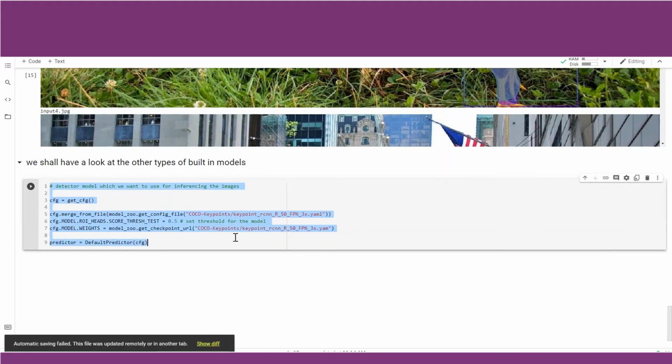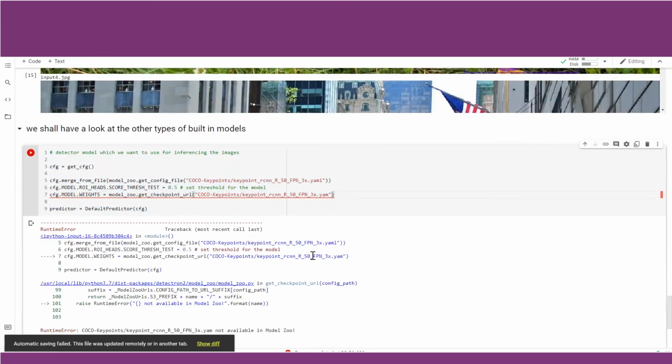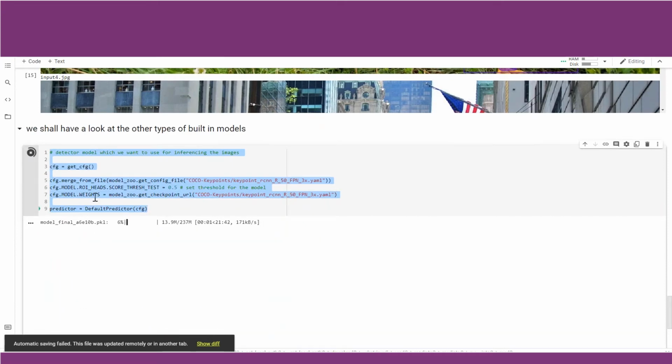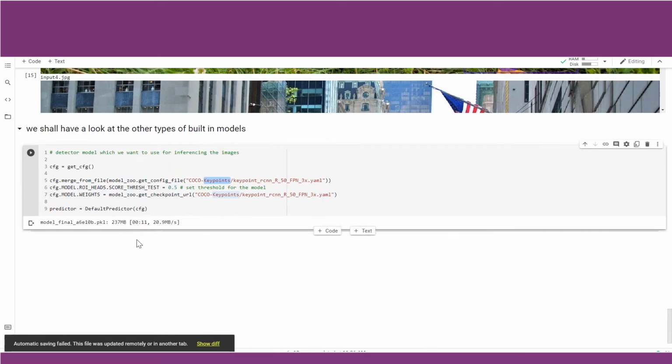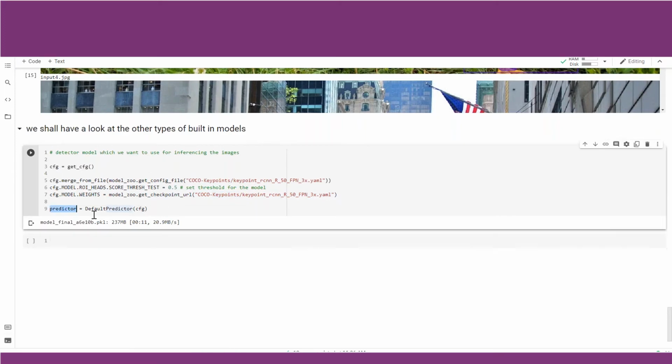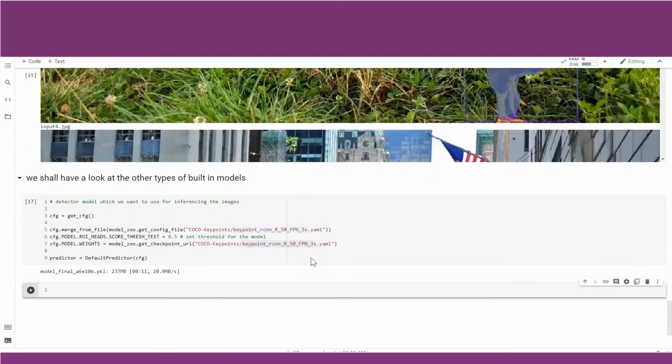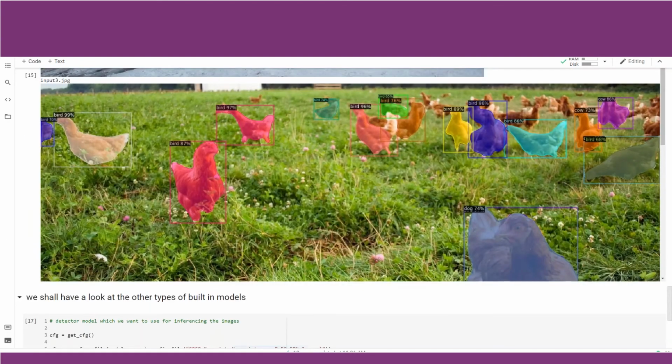Let us run this. It is giving us an error. Instead of YAML, we wrote YAM, so I need to add an L here. I do that, and now you can see what it is doing. It is downloading the weights for the key point RCNN R50 FPN model. It is approximately 237 MB. We have downloaded the weights, and now we will use this predictor, which has been loaded with this architecture and its weights, to run inference on the same four images. So let us do that.